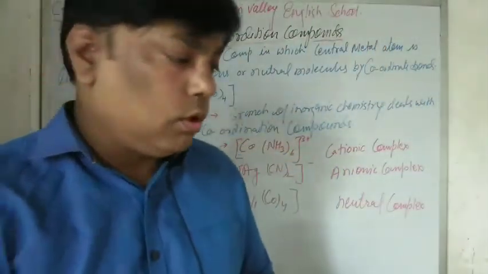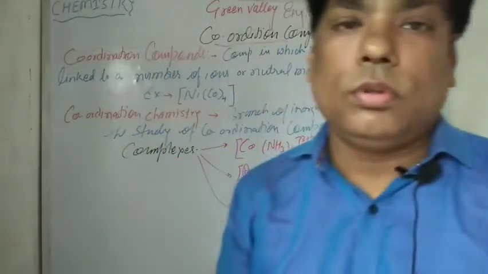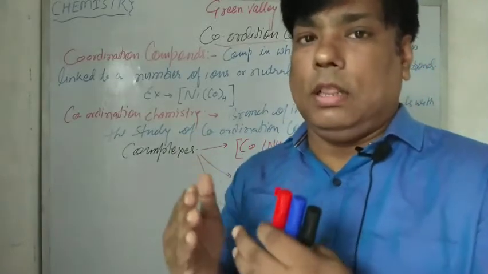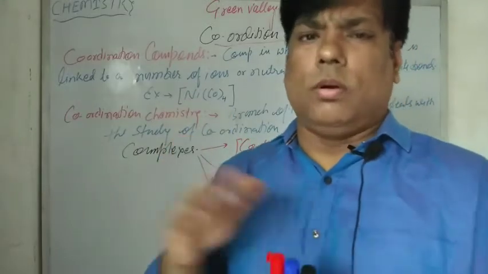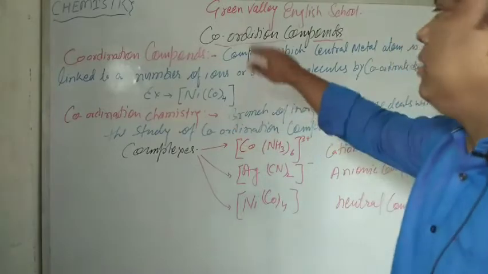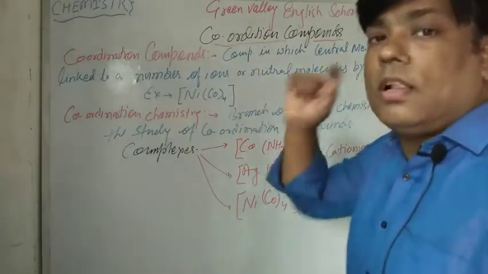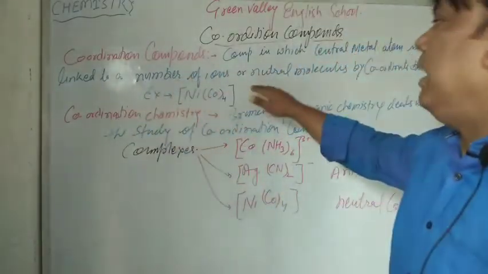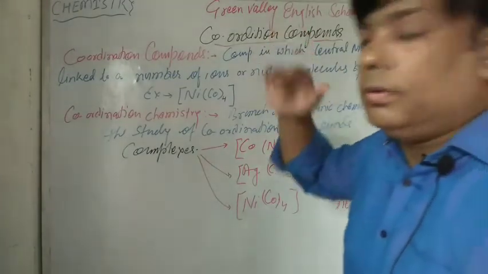So first of all, what is the definition of coordination compound and how can we define it? It's a combination of a metal as well as some ionic or neutral compounds, right? So coordination compounds are compounds in which the central metal atom is linked to a number of ions or neutral molecules by coordinate bonds.